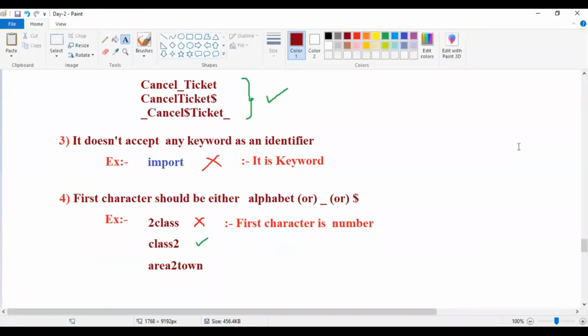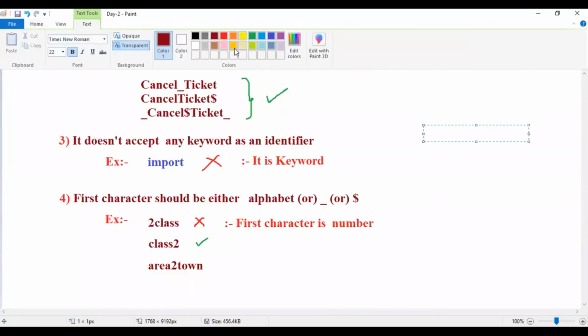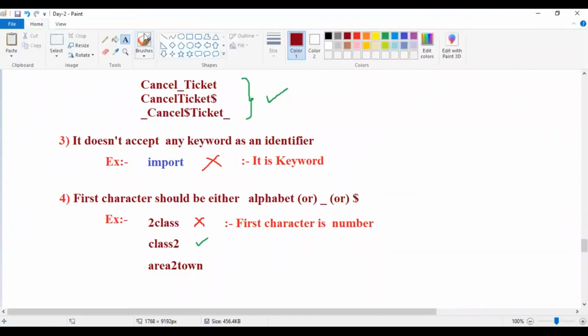Is it valid or invalid? Yes, 100% it is valid.